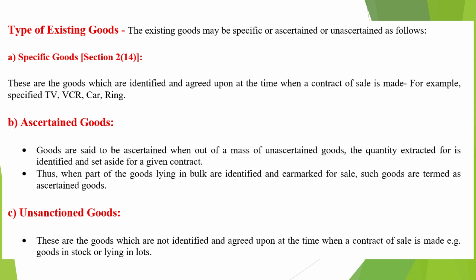Second, ascertained goods. These are goods which are identified after the contract is made from a larger bulk of unascertained goods. In other words, when a specific quantity is separated and earmarked from a larger stock for a particular contract, such goods are called ascertained goods. Third, unascertained goods. These are goods which are not specifically identified or agreed upon at the time of the contract. They usually form part of a larger stock or bulk, such as goods lying in lots or general inventory.